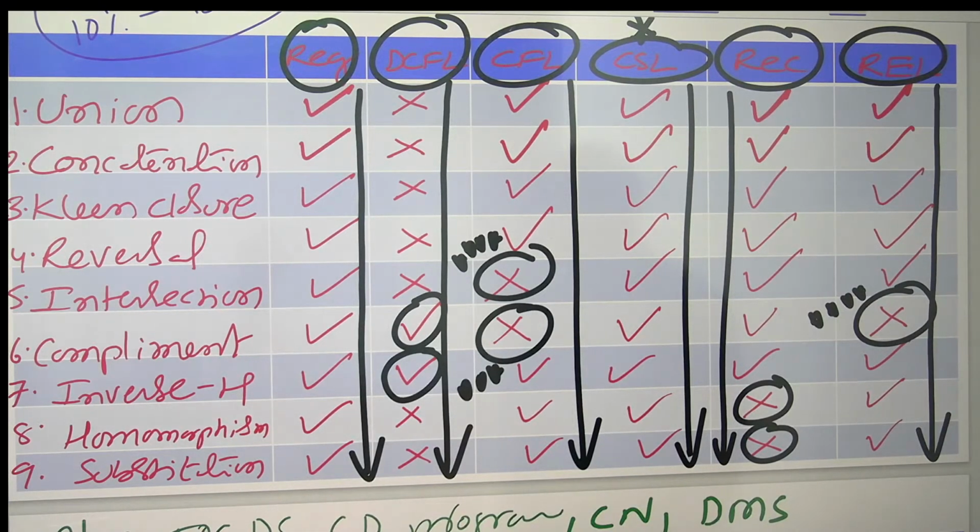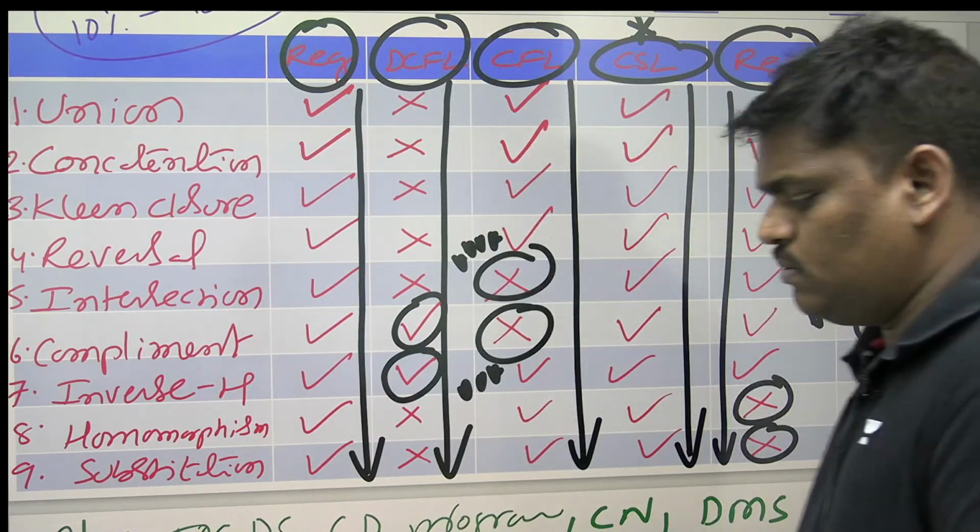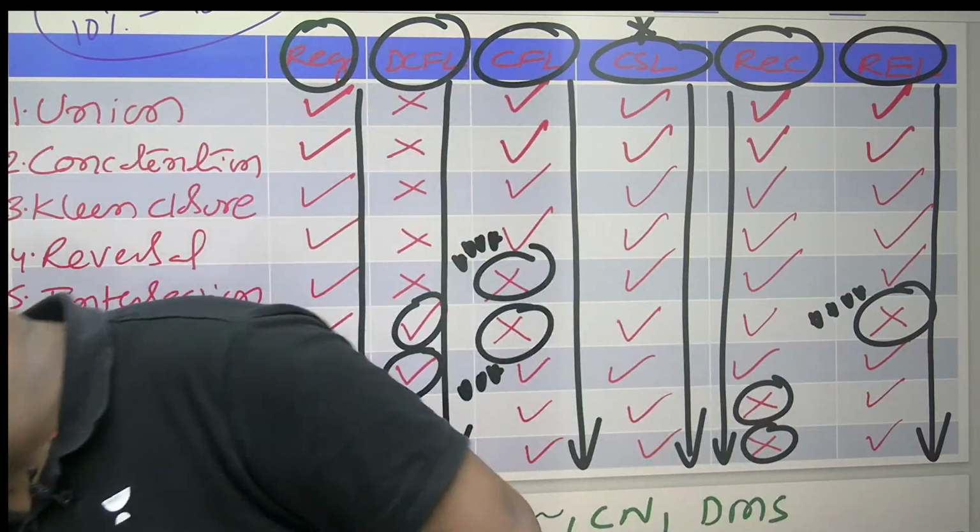CFL, remember, not closed. DCFL, remember, closed. Regular, all closed. REL, all closed except complementation. REC, all closed except homomorphism and substitution. CSL, everything closed.